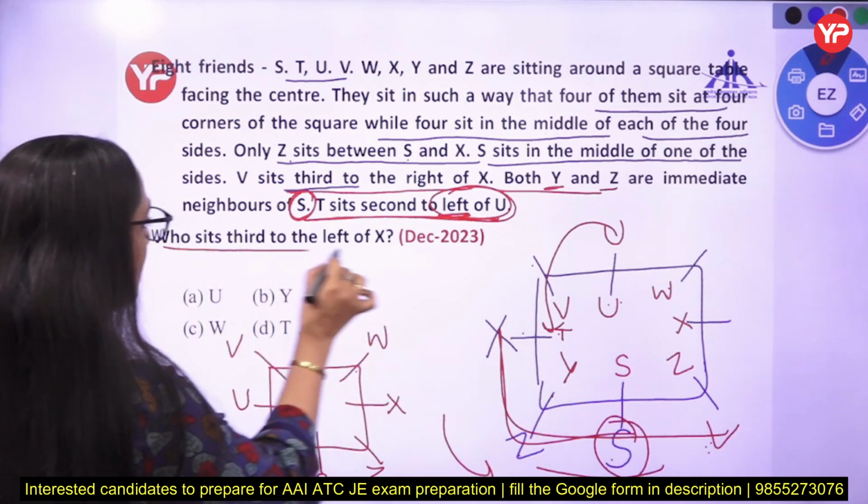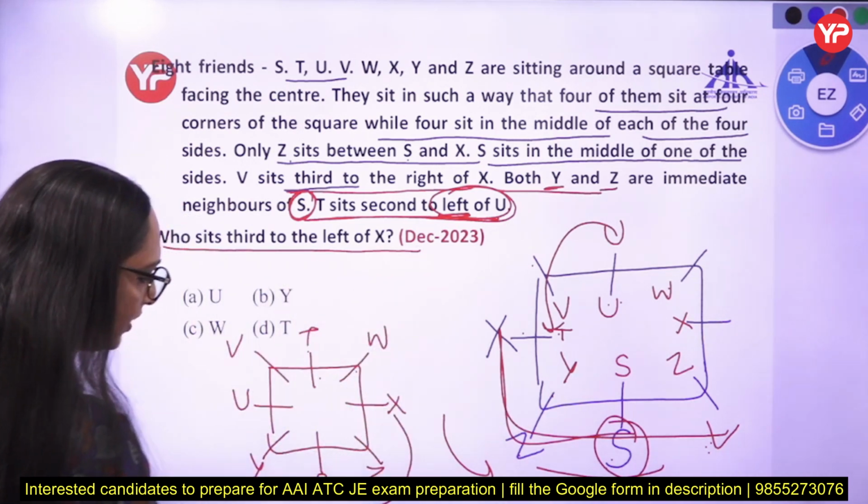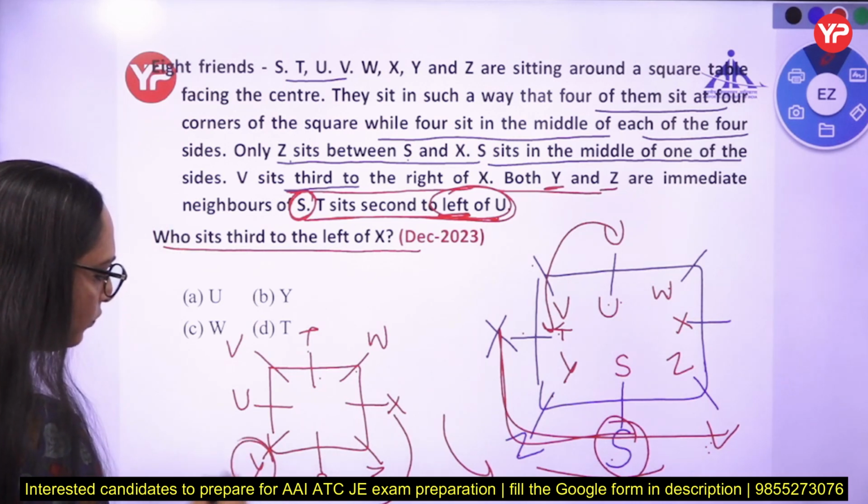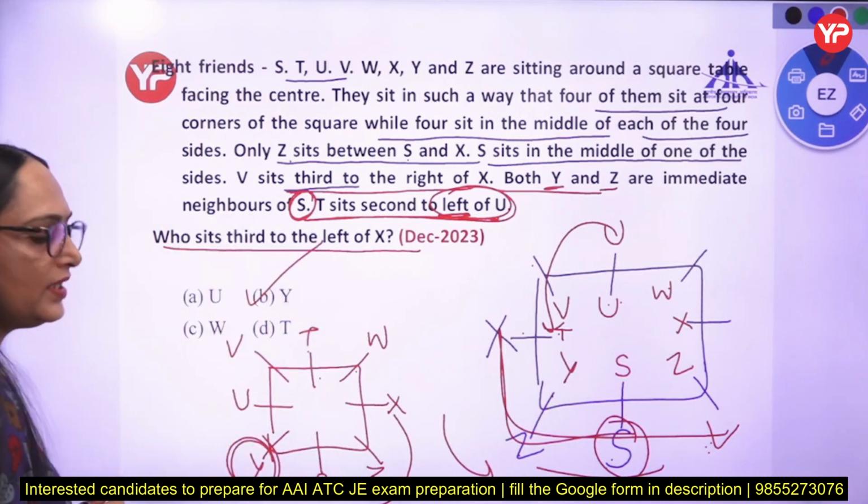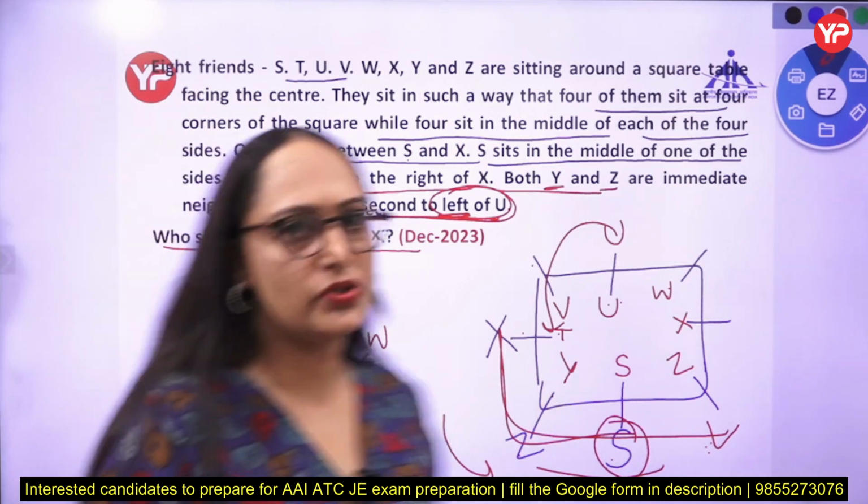So who is third to the left of X? X third left. 1, 2, 3, that is Y. So the answer of this question is Y. Clear everyone? This question is very important.